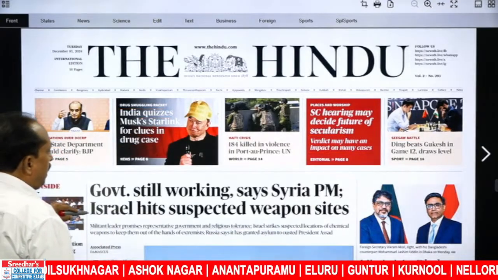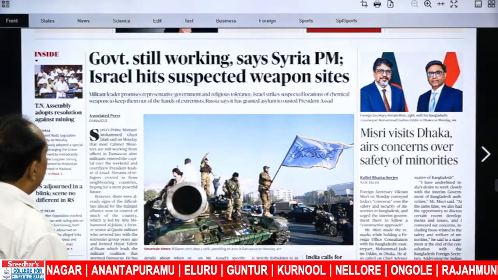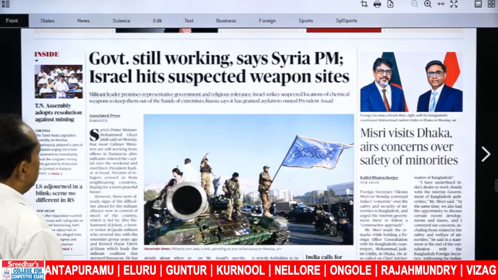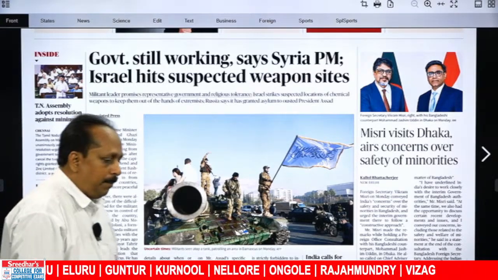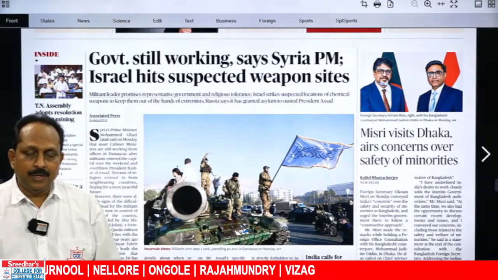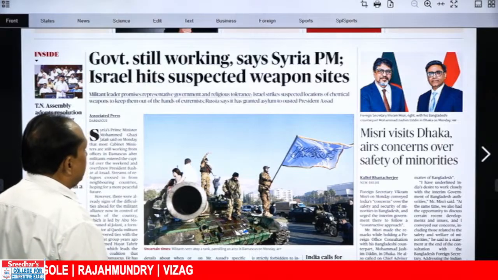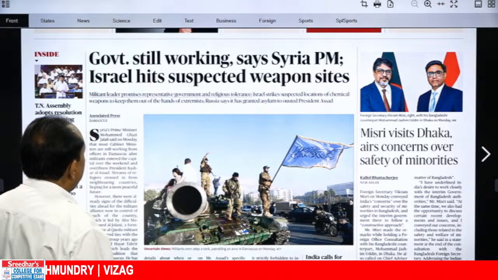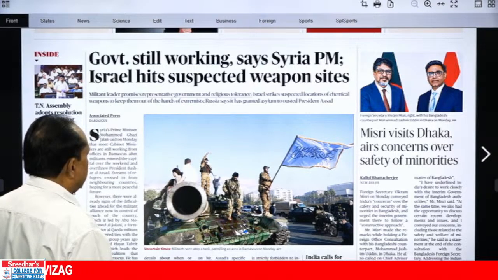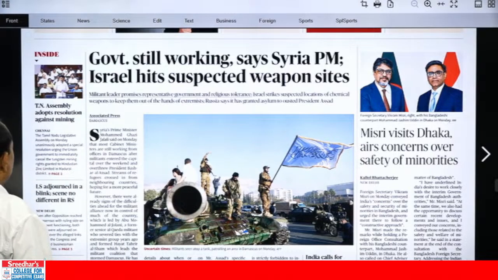Let us go to the main headline. What does it say on the front page of The Hindu? Government still working. Here actually the complete sentence, government is still working. It is the present continuous, but keywords are used in the headline. Government still working, says Syria PM. Israel hit suspected weapon sites. Easy words. Tamil Nadu Assembly adopts a resolution against mining.